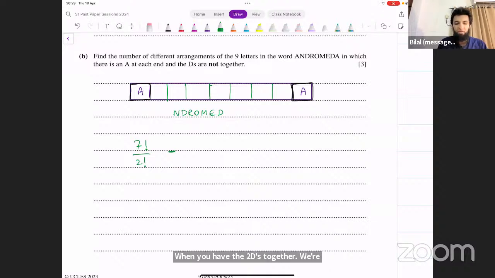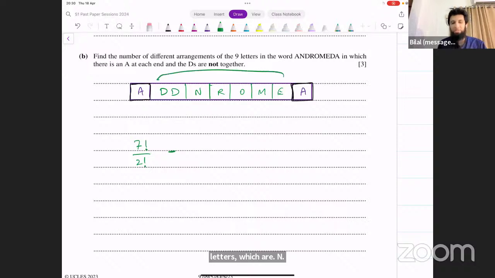What happens when 2 D's are together? We can put them in one box like this. And then in the remaining boxes, we've got the rest of the letters, which are N, R, O, M, E. How many boxes do we have now? 6 boxes. All of them are different. No 2 boxes are identical now. So we just do 6 factorial for that. So this is total minus the case where the 2 D's are together.